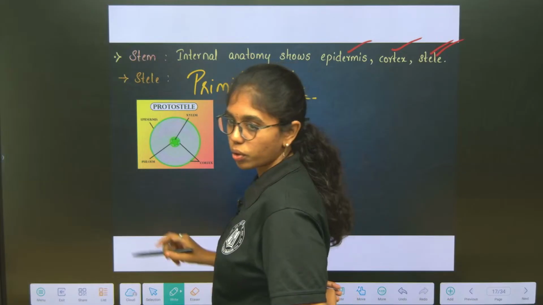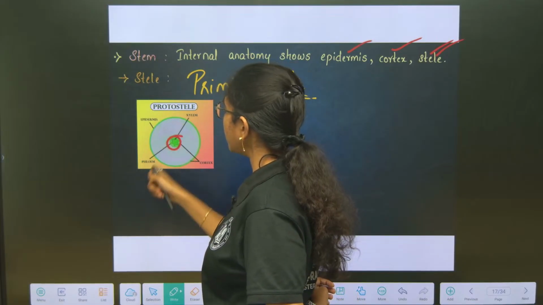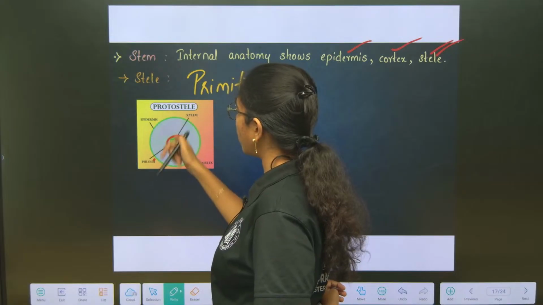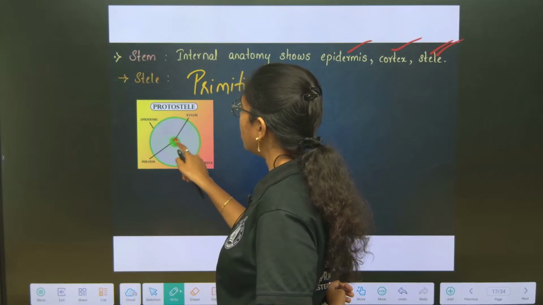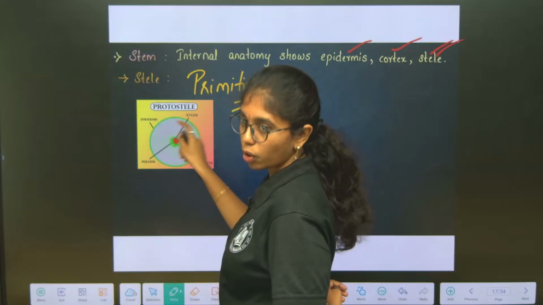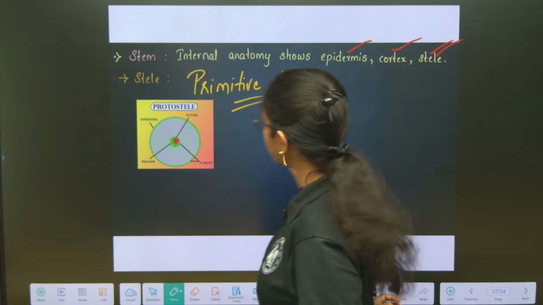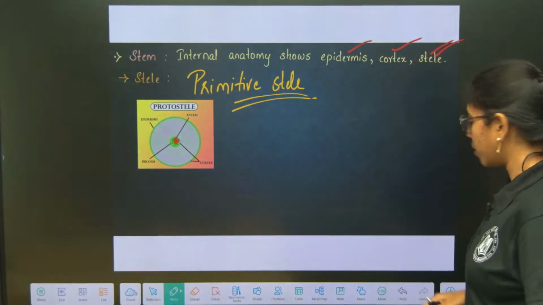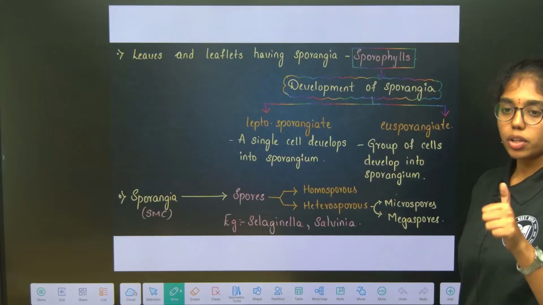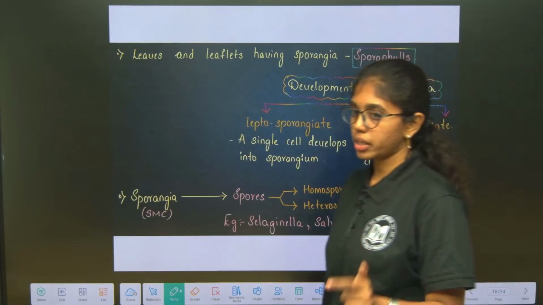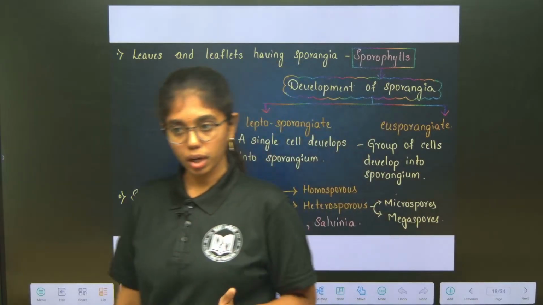protostele is present, okay, where at the center you can see xylem, which is surrounded by phloem, okay. This is the primitive form of stele seen in pteridophytes. So, you are clear with the roots which are adventitious in origin, stem has stele, epidermis and cortex, and leaves